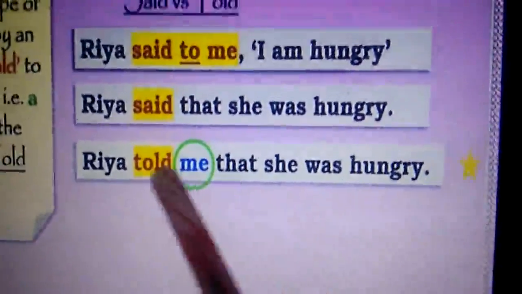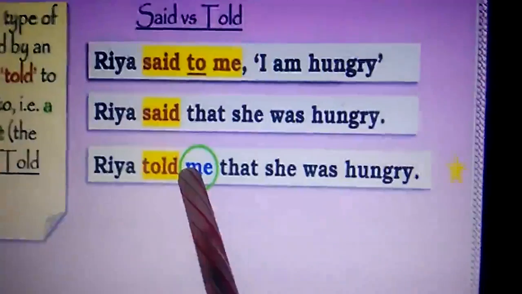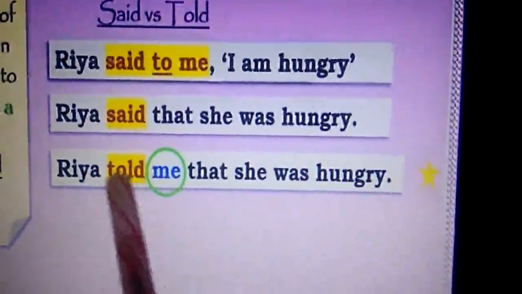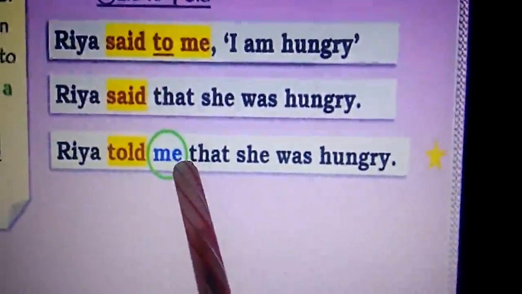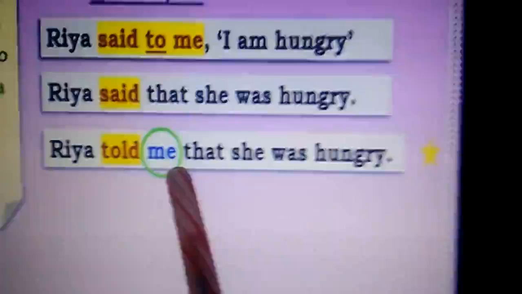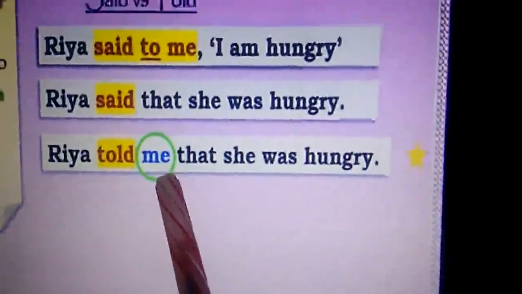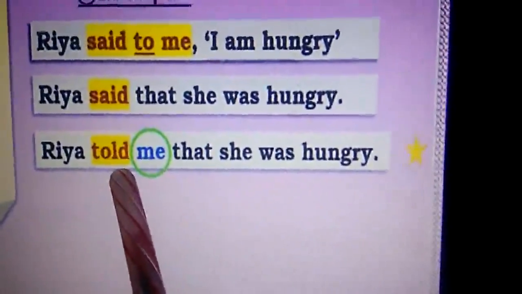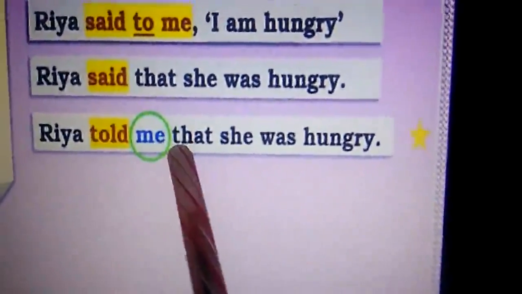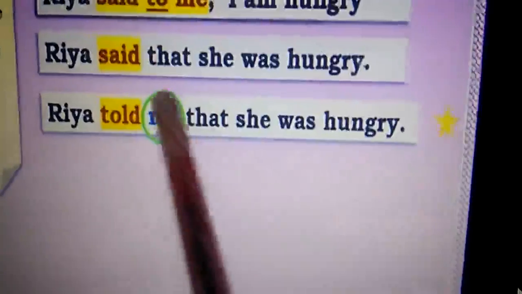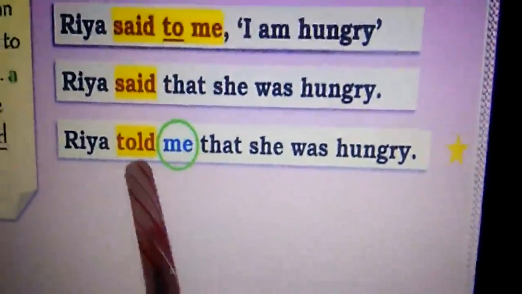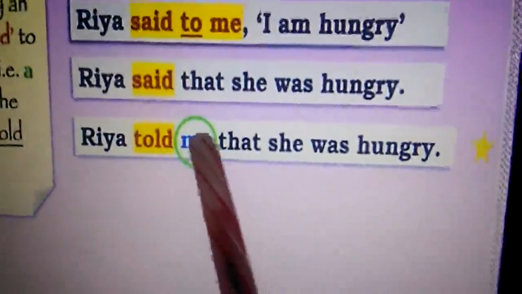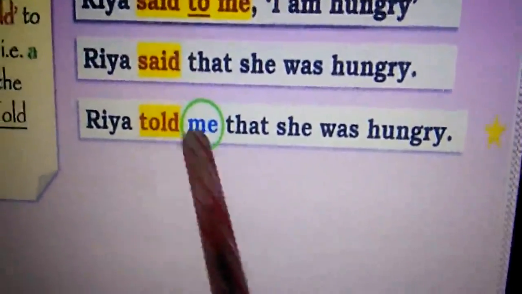But here, when you are using told as the reporting verb, it is compulsory that you use an object followed by this reporting verb. That means when you use told as the reporting verb, it has to be followed by an object. Without an object you can't use told. "Ria told that she was hungry." You can't say it like this. You have to use an object after told.